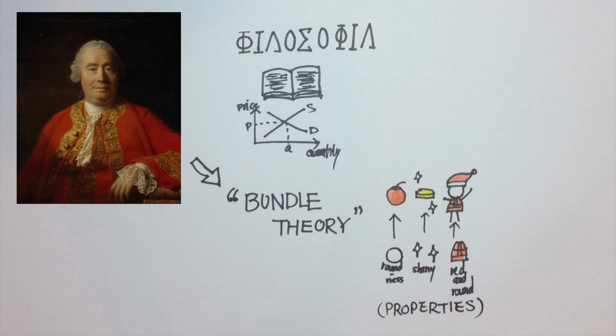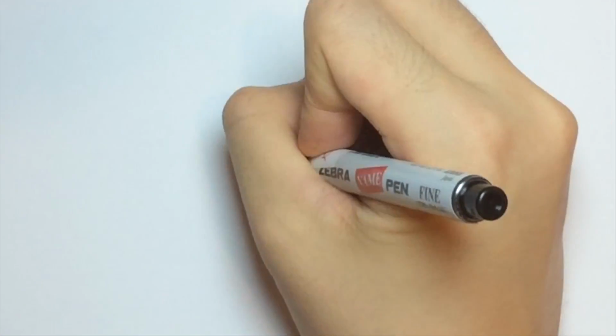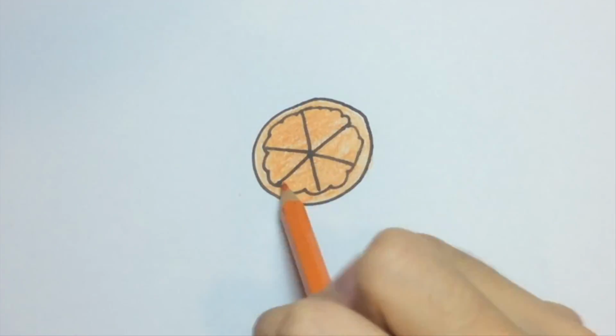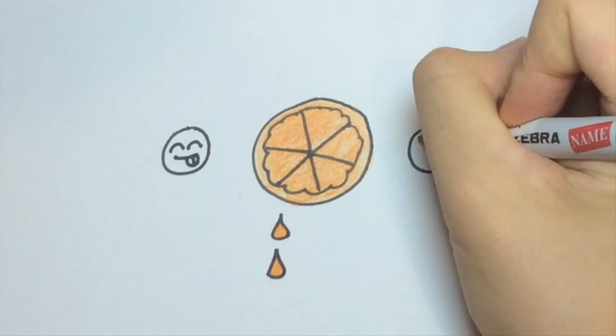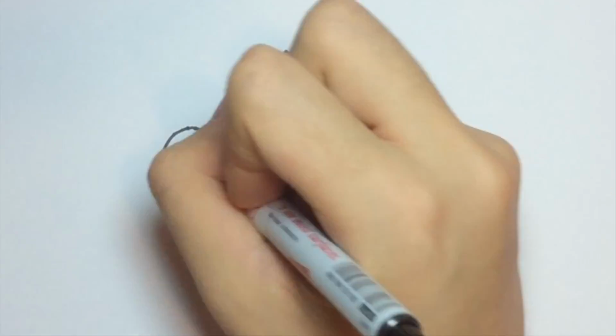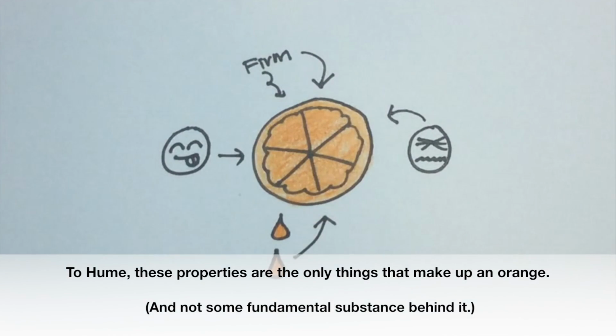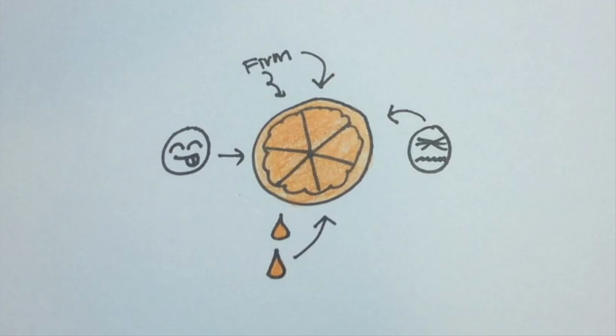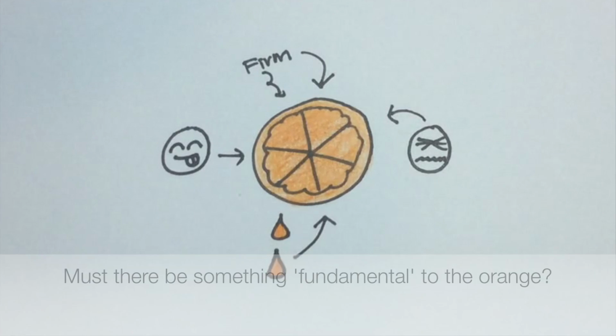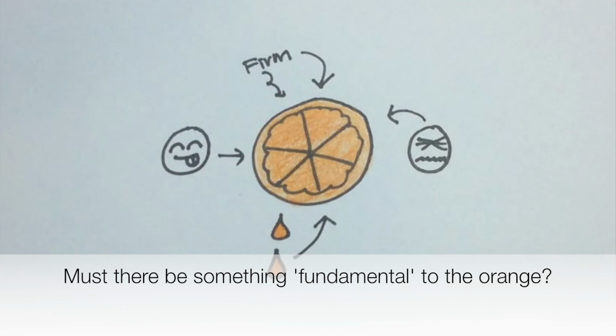Imagine an orange. An orange has the following properties or qualities. It is round, it is orange in color, it is juicy, it is sour and sweet, and it is firm to the touch. Hume suggested that these properties are the only things that make up an orange, and not some fundamental substance behind it. Now, some of you might be saying, that's ridiculous. There must be something fundamental to the orange.